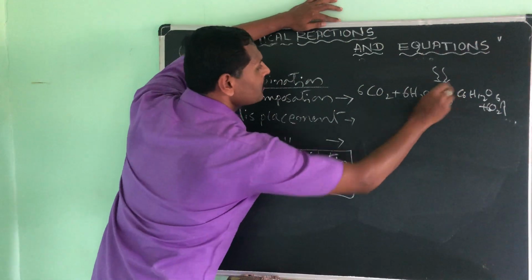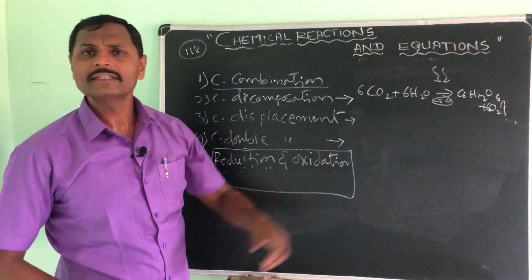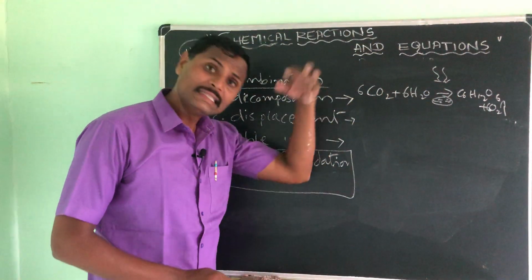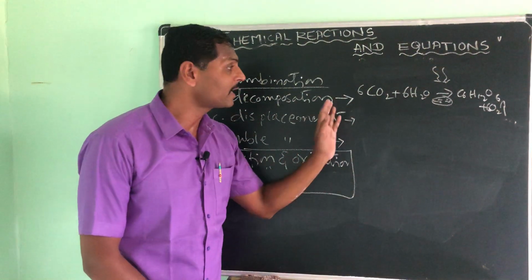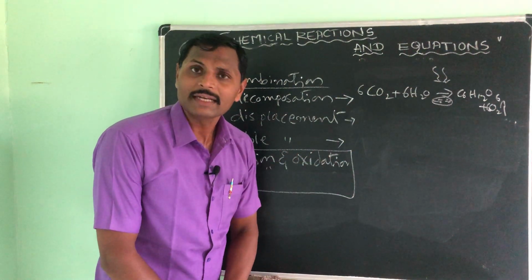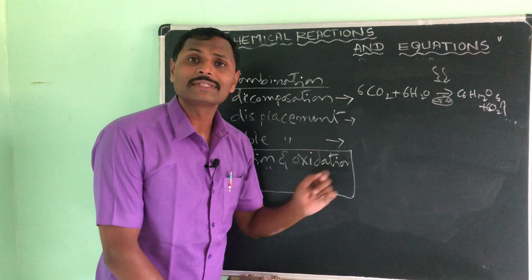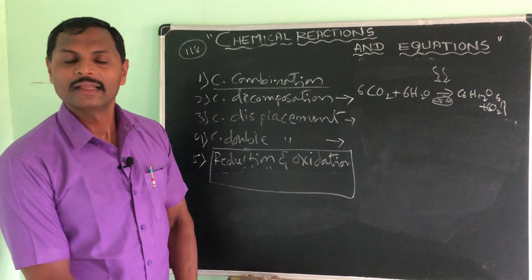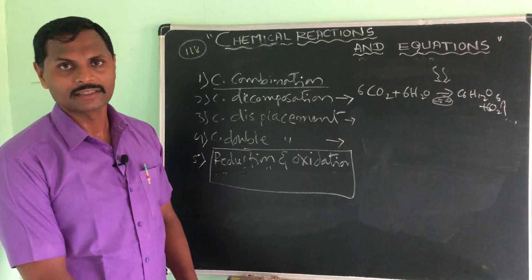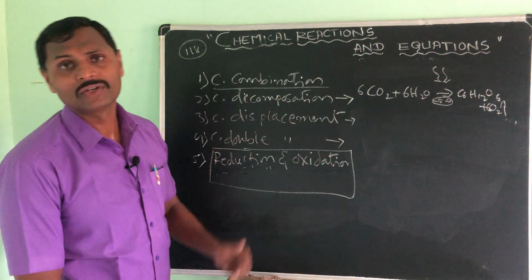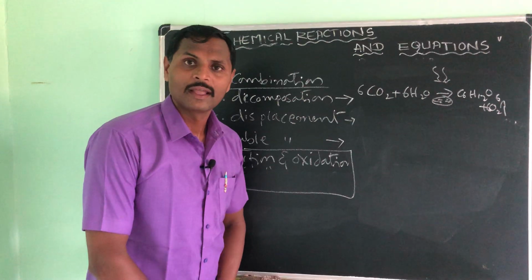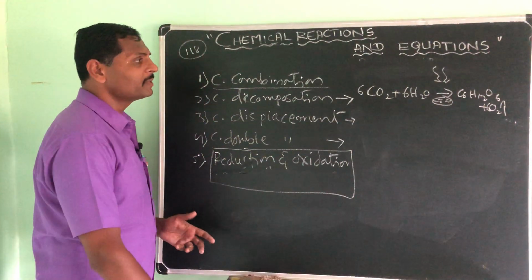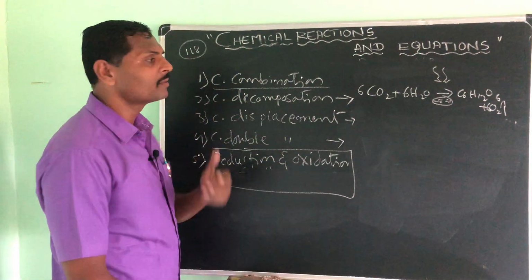A chemical reaction is going on, but it is taking energy from outside to carry out this reaction. That means you can call the photosynthesis process an endothermic reaction. Even in the beginning I told you about some endothermic reactions. So photosynthesis is an endothermic reaction.